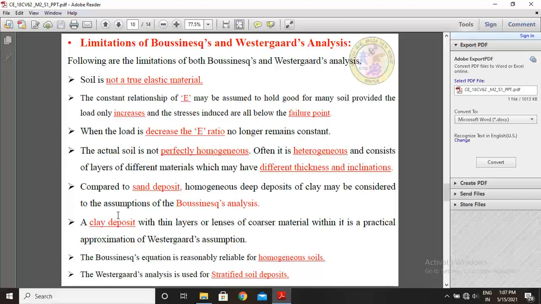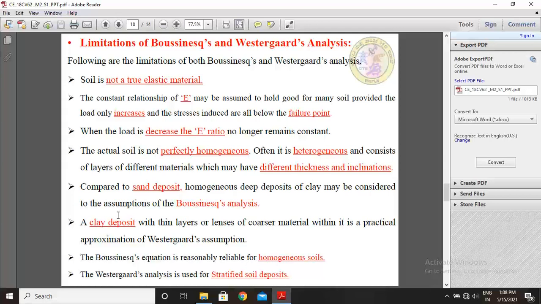Compared to sand deposits, that is cohesionless soils, homogeneous deep deposits of clay may be considered to satisfy the assumptions of Boussinesq's analysis. For sandy soil and for clay soils, there are equations to calculate the vertical stress at a depth Z with point loads. So which equation is used as per the limitations?